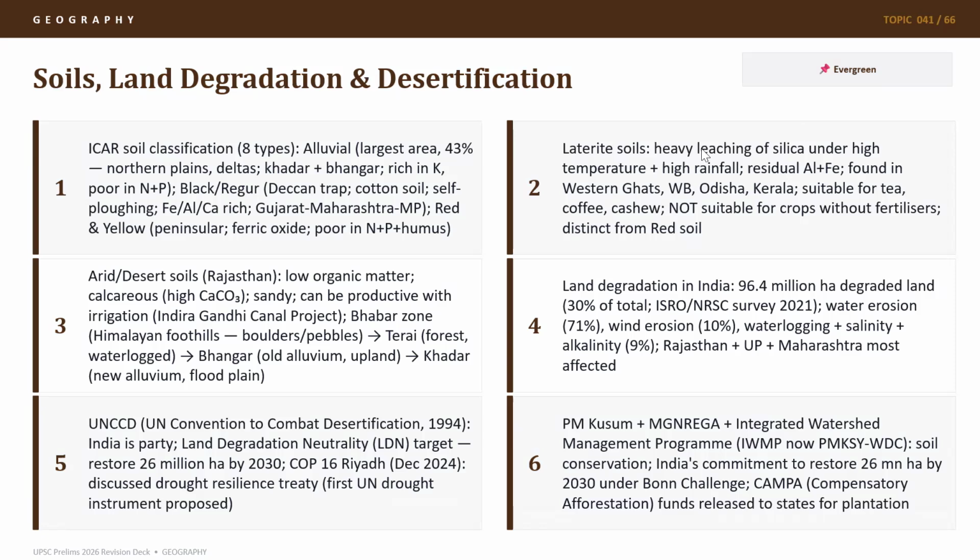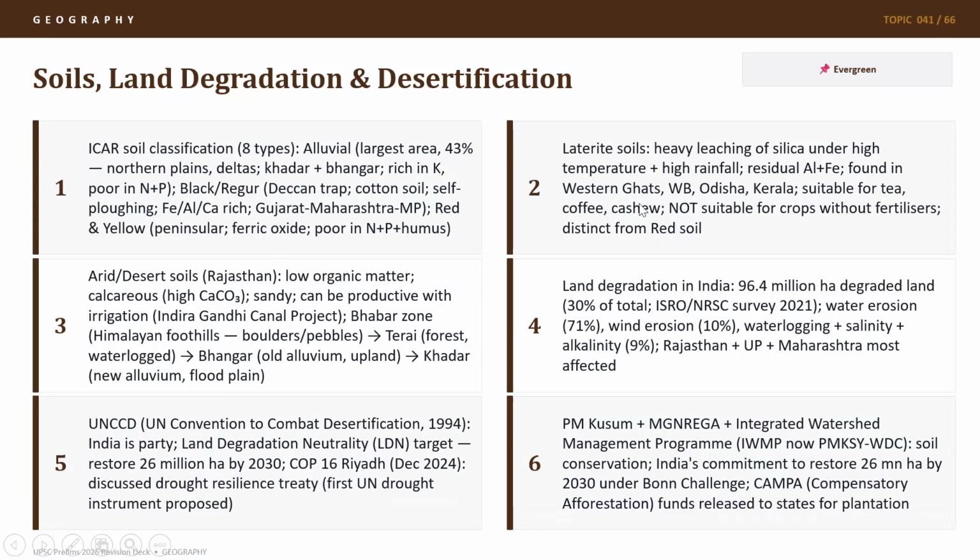Laterite soils are formed due to the heavy leaching of silica under high temperature and rainfall. Residual aluminium and ferrous are found in this. These are found in the Western Ghats where a lot of rainfall happens, West Bengal, Odisha, and Kerala. These are suitable for tea, coffee, and cashew, which are cash crops. It is not suitable for crops without fertilizers because it has very little mineral content, NP, and humus. It is distinct from red soil.